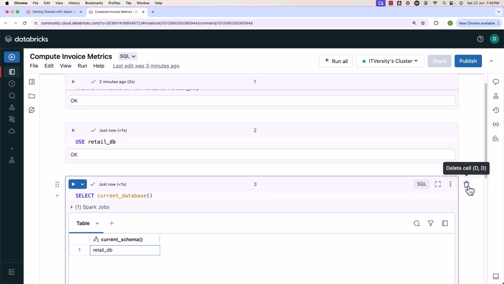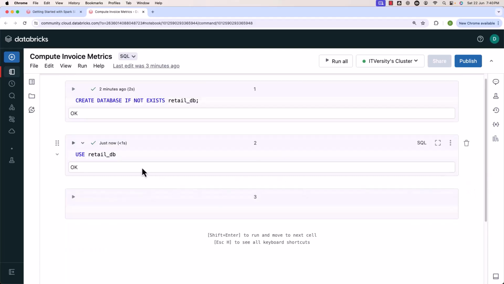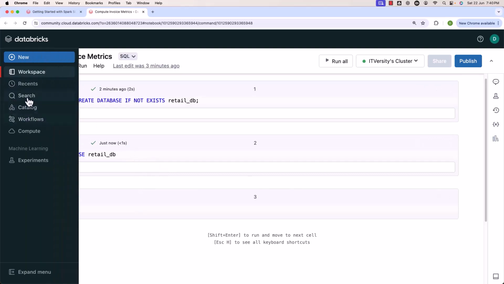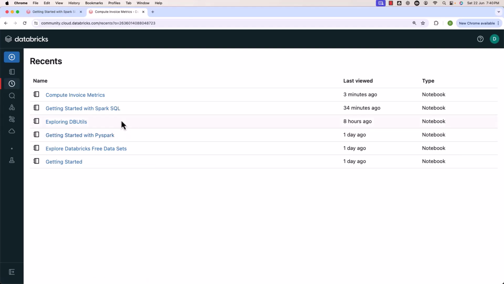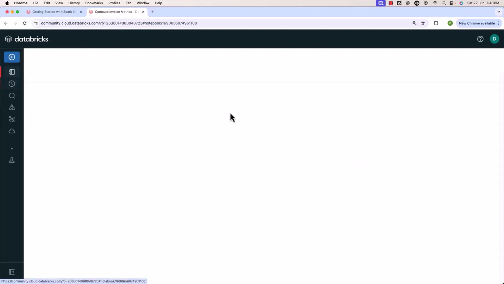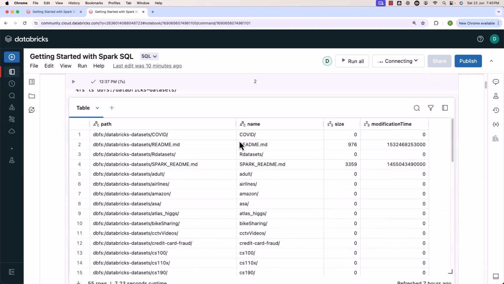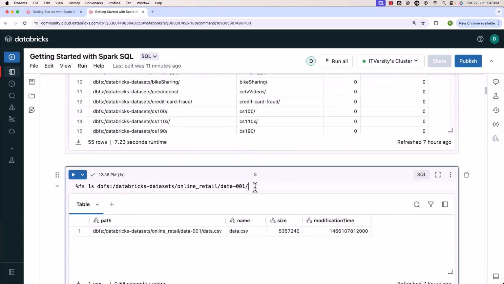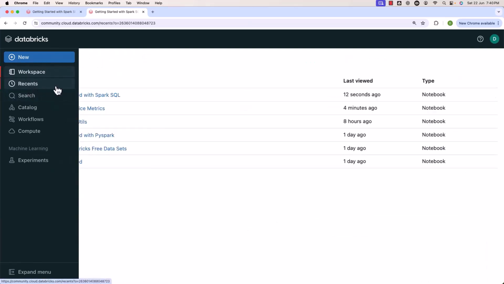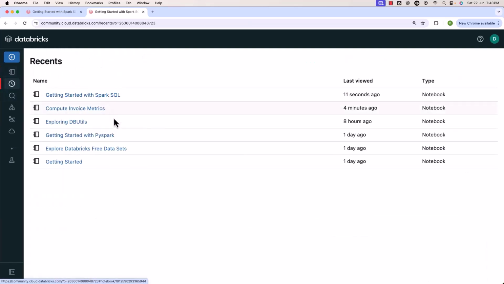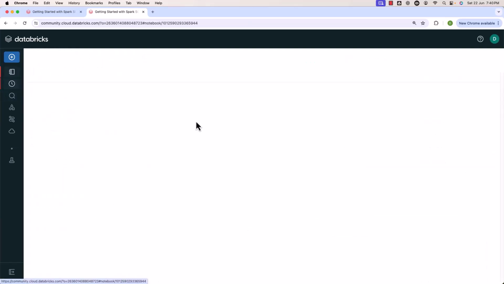As we are connected to this database, now we should be able to create the table in this database. The table name is nothing but online retail. The location is nothing but this one. Let me go to recents here. Then let me go to getting started with Spark SQL. The location where we have the required dataset is nothing but this one. Let me copy this. Now let me again go to the other notebook, which is nothing but compute invoice metrics.